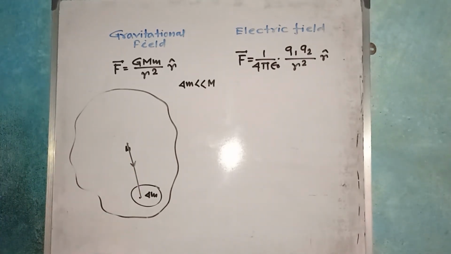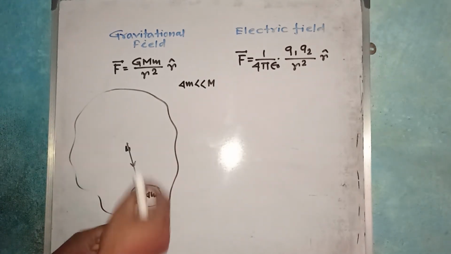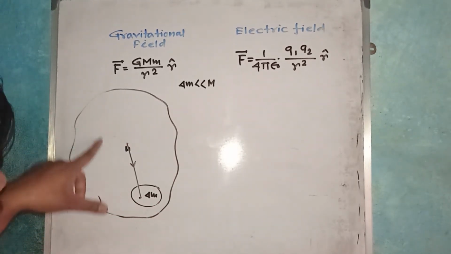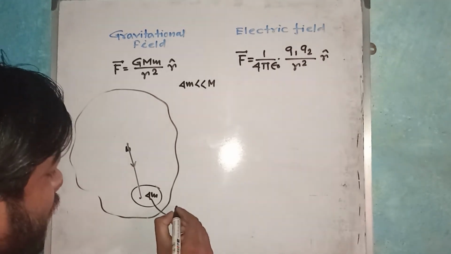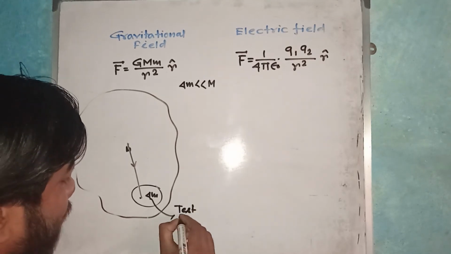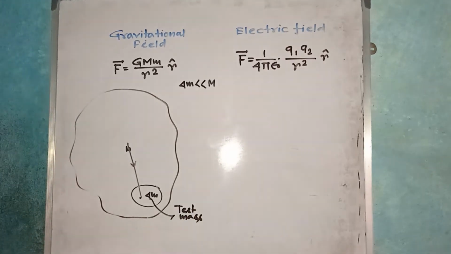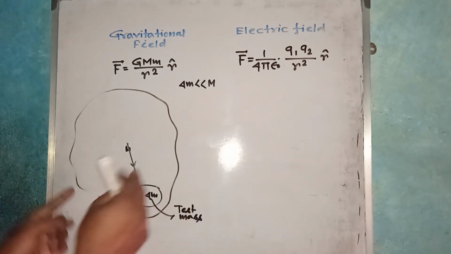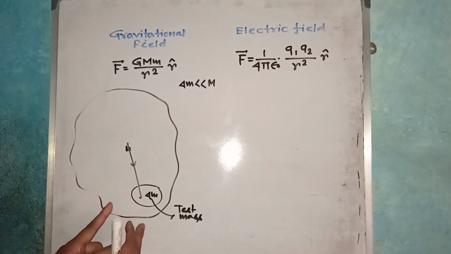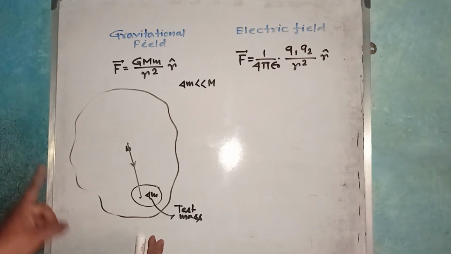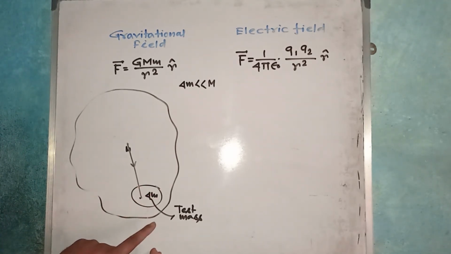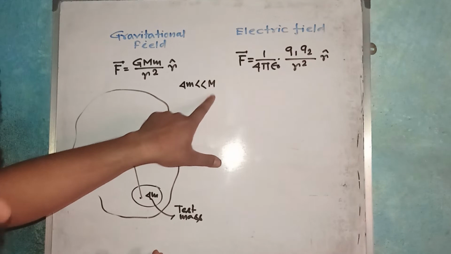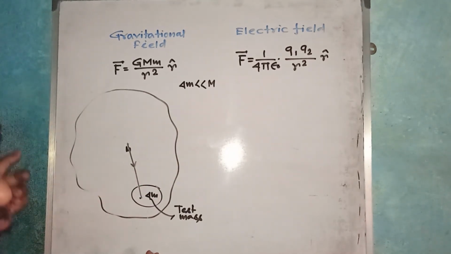And one thing, why is this mass very small compared to this mass? Actually, this mass is known as the test mass. We have taken the mass here to test whether there is a gravitational field or not around this body. If we take this mass greater than that mass, it would have some effect on it.